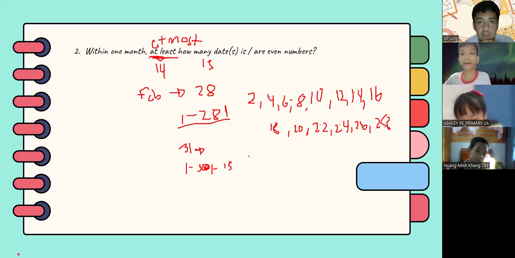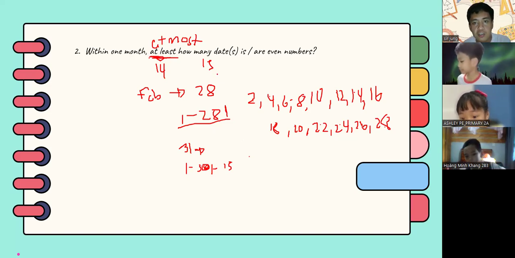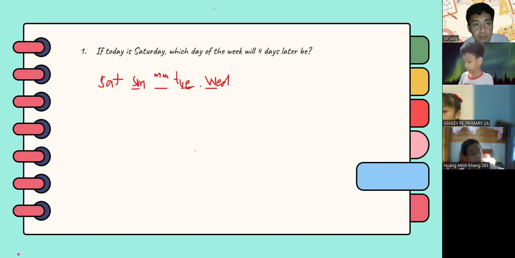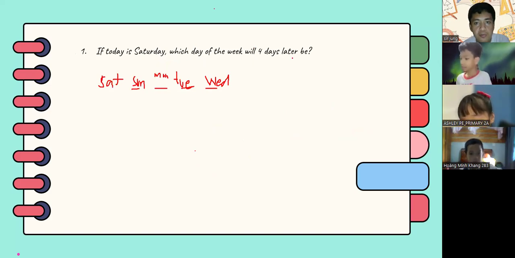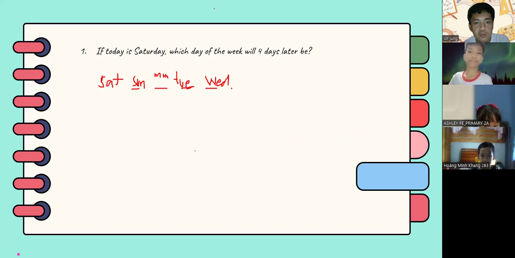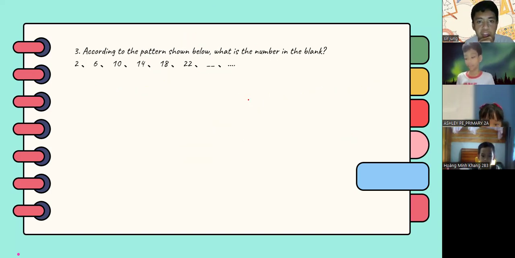Any more questions? So again, this is 14 because the problem asks for at most how many dates are even numbers. So I'll just go back to number 1. If today is Saturday, which day of the week will 4 days later be? Saturday, Sunday. So we have Sat, Sun, Tue. Okay. Number 3, since no more questions asked.